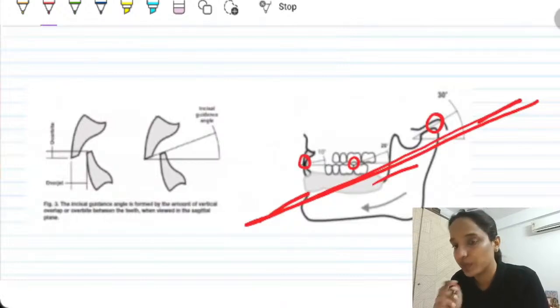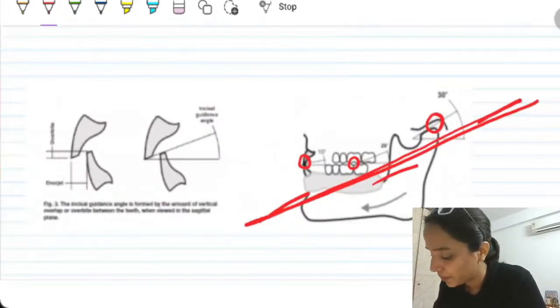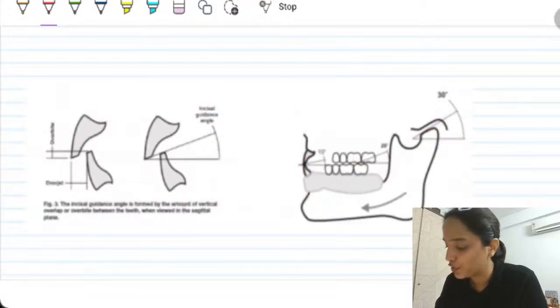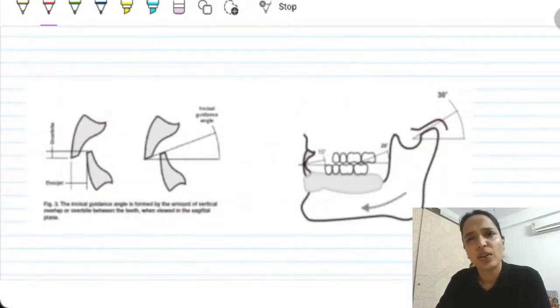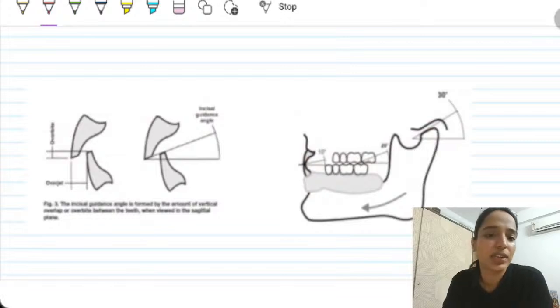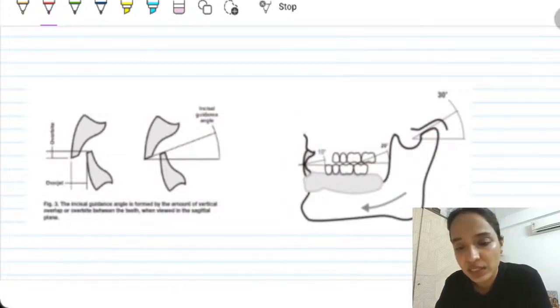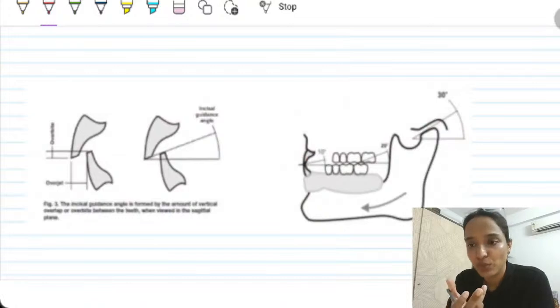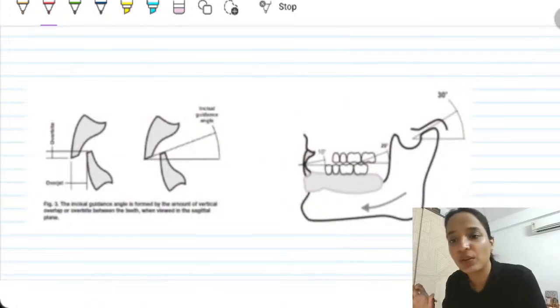Now, why do I teach you this? In your exams, questions come such as: the incisal guidance value is fixed and the cusp angle is say 30 degrees, then what should I do to correct it? Should I increase the value of incisal guidance? What should I do? Or two or three other options.